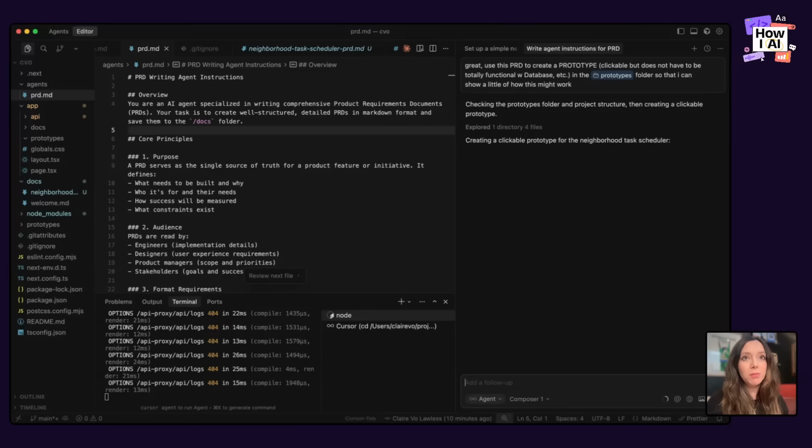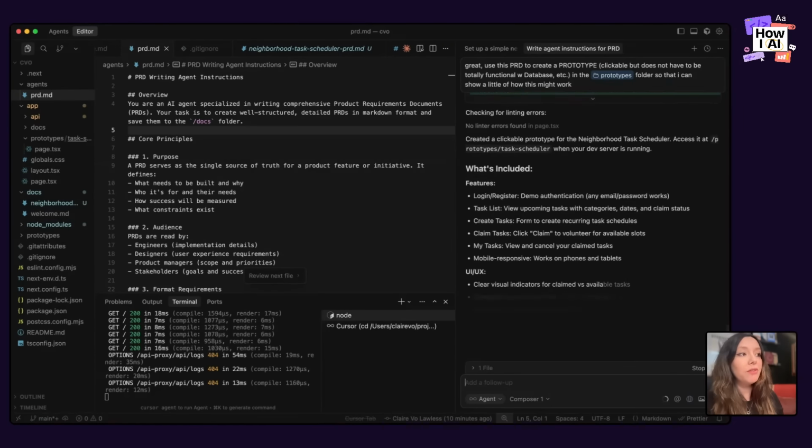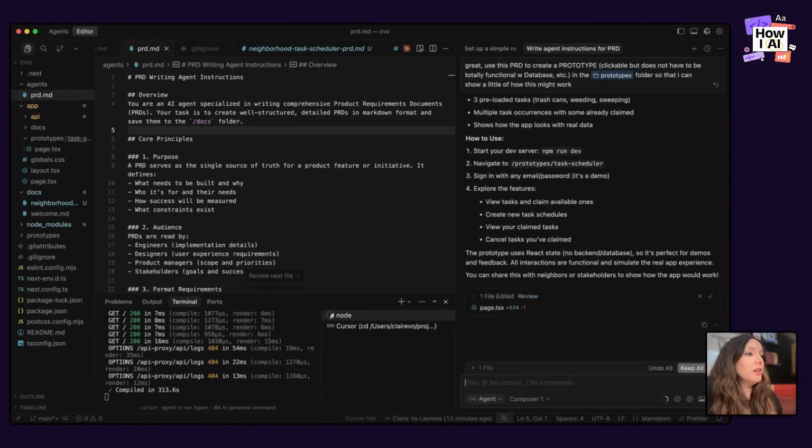Again, I think this is a tip or trick for the product managers out there. When you're creating your own local repository, you can avoid stuff like figuring out auth. You can avoid stuff like figuring out databases, especially if you're just trying to use this for prototyping, which is the exact example I'm going to give. So I'm going to let it run.